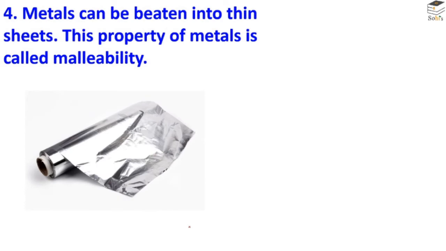The fourth property is that metals can be beaten into thin sheets. This property of metals is called malleability. When we beat the metal or press the metal with high pressure, the metals convert into thin sheets. And this property is known as malleability.